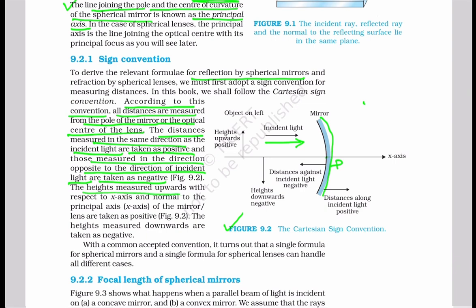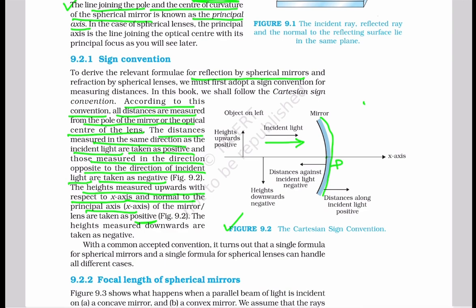The heights measured upwards with respect to the x-axis and normal to the principal axis of the mirror or lens are taken as positive, and the heights measured downwards are taken as negative.